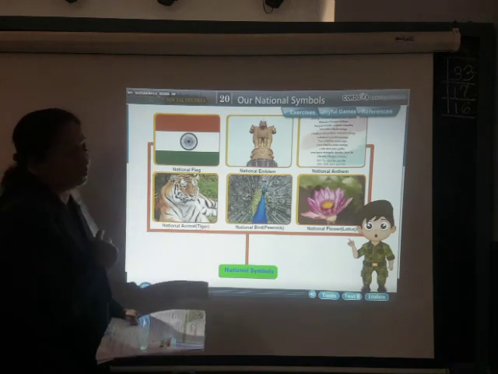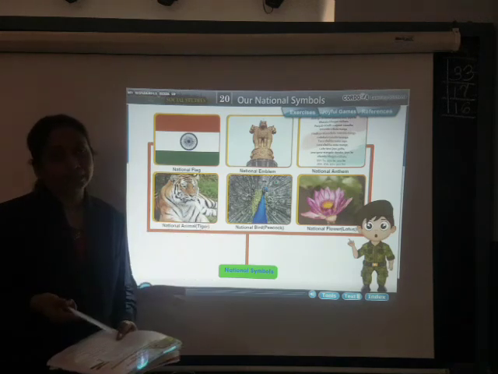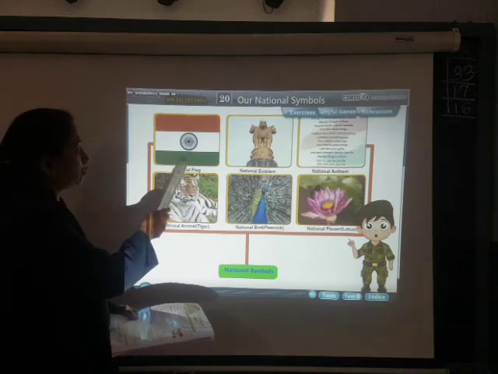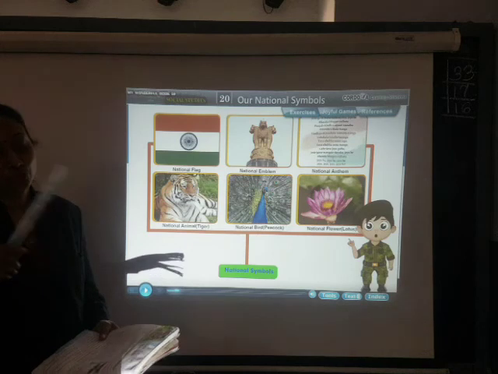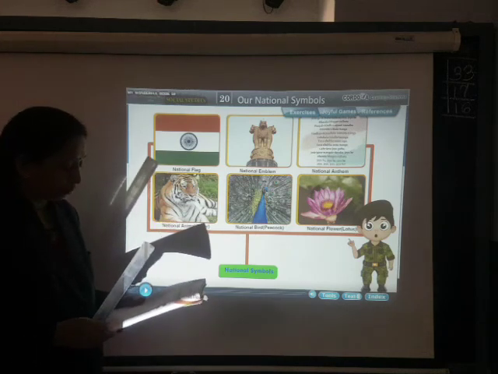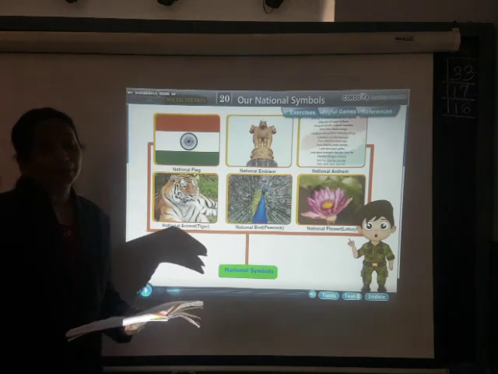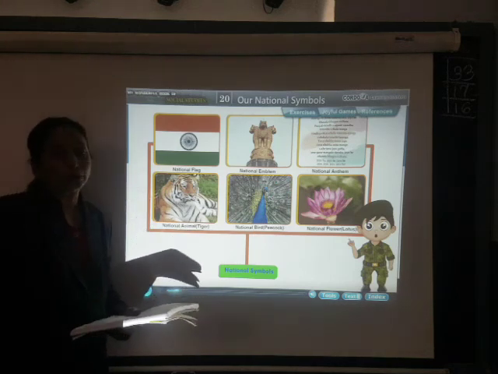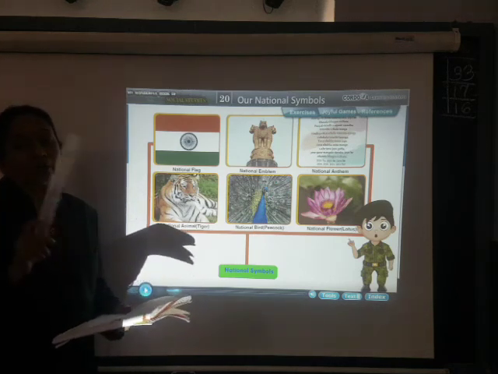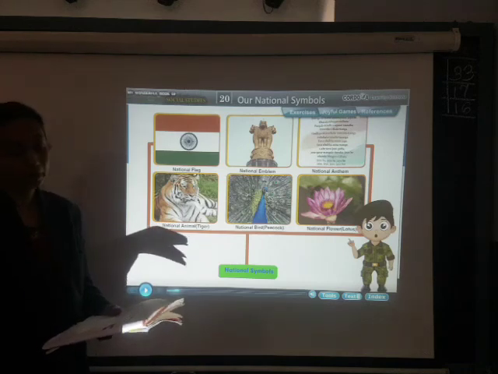On all the government offices you can see this national flag. It is put there, but it should be only from sunrise to sunset. Then it must be at the top. Whenever the flag is hoisted, it should go till the top. It should not be kept in the middle. It should go till the top.